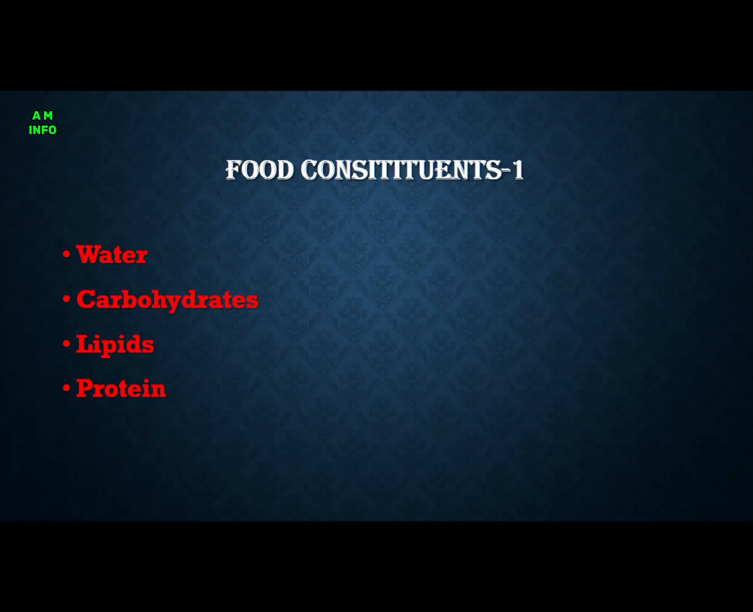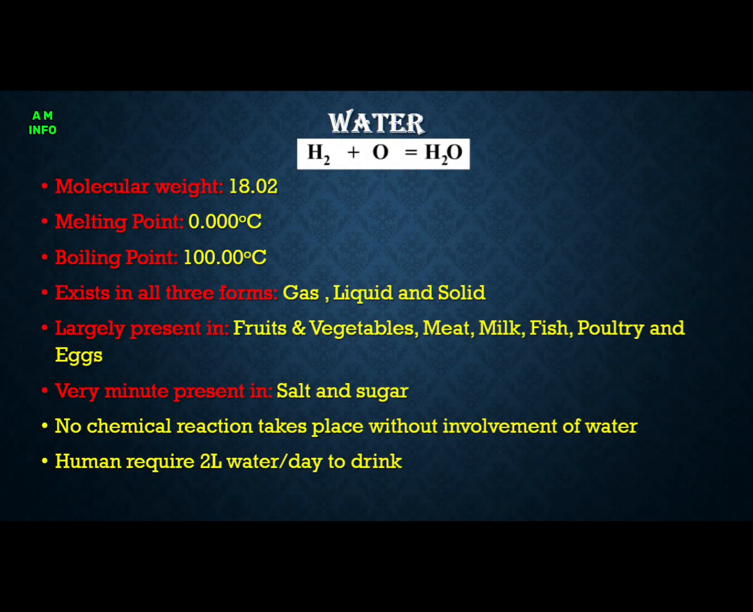Bismillahirrahmanirrahim. In our topic of food constituents, four components are involved: water, carbohydrate, lipids, and protein. Molecular weight of water is 18, melting point 0 degrees C, boiling point 100 degrees C, and it is available in the form of gas, liquid, and solid. Abundantly present in fruits, vegetable, meat, milk, fish, poultry, egg.